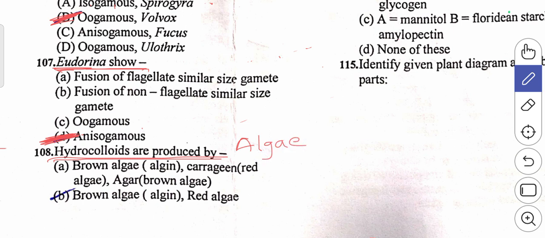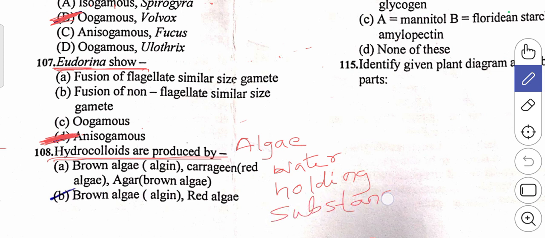In algae, these hydrocolloids hold water, so they can be called water holding substances. These are seen in a special classification of algae, the brown algae. So these hydrocolloids are the special features seen in brown algae.